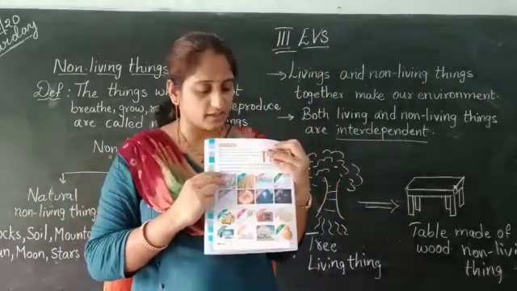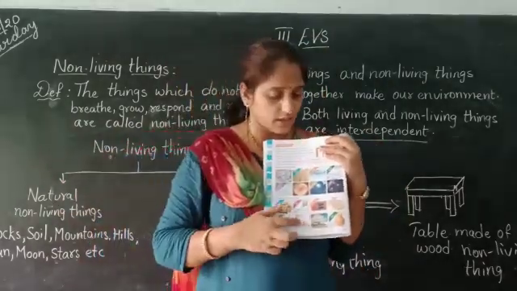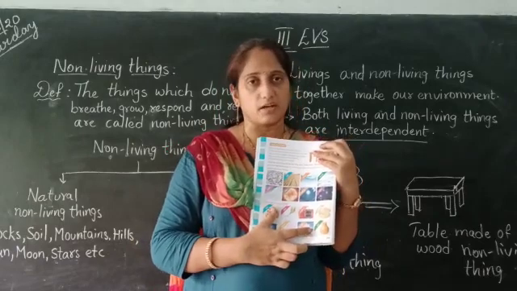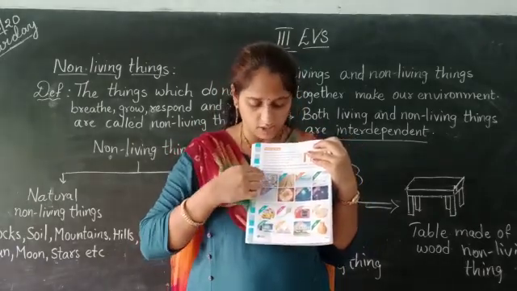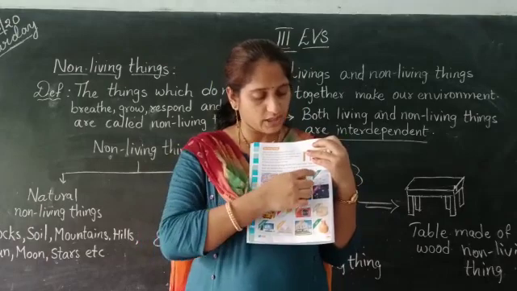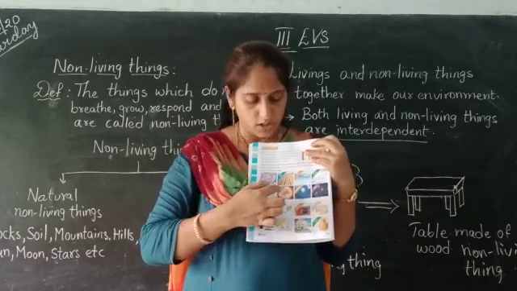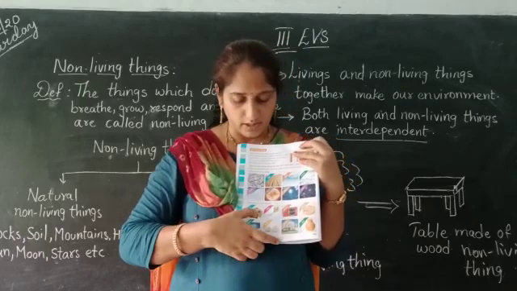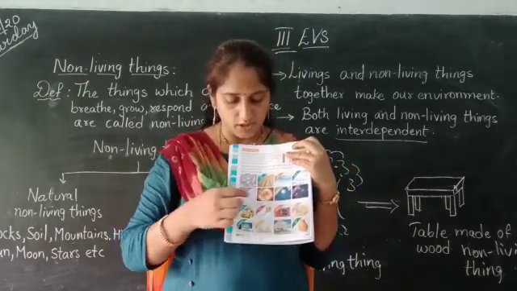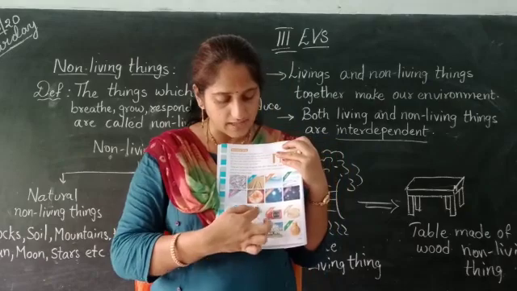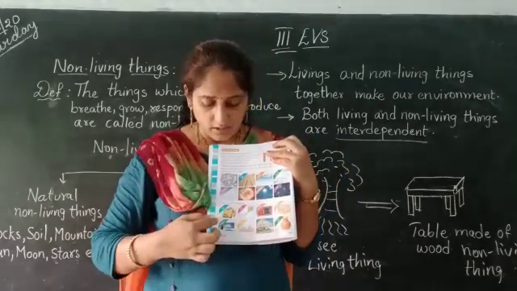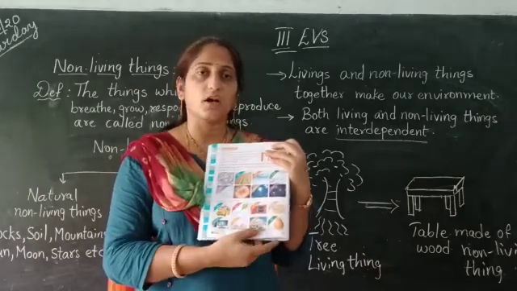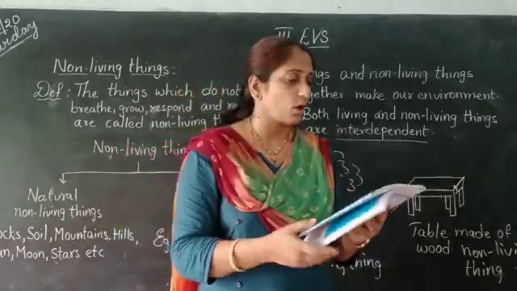Natural non-living things. Here they gave a picture for natural non-living things and man-made. Natural non-living things come under rocks, soil, water, clouds, snow, sun, moon, stars. Now coming to man-made. Man-made non-living things: bus, kite, camera, chapati, computer, book, house, pot. These are man-made non-living things.